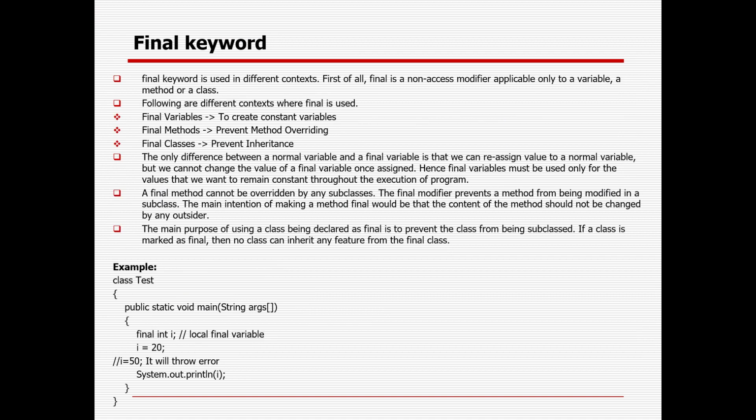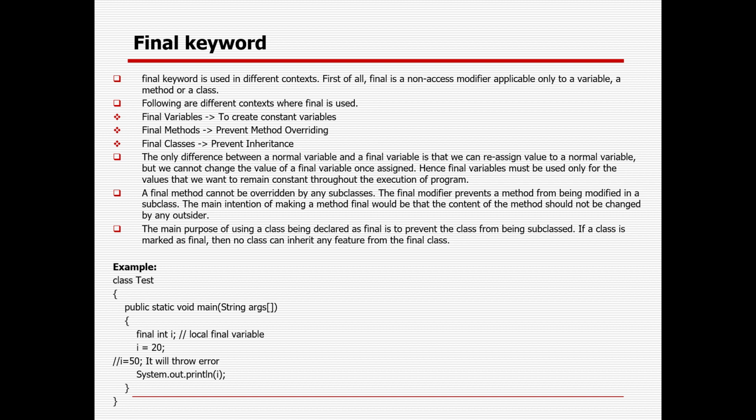Then the last important topic is the final keyword. As of now, we have already seen inheritance, polymorphism, method overloading, and method overriding. We are creating so many things, but for some classes I don't want to allow that. I don't want to inherit it. If I define a class so that nobody can inherit it, how can I do it? I need to use the final keyword at the class level.